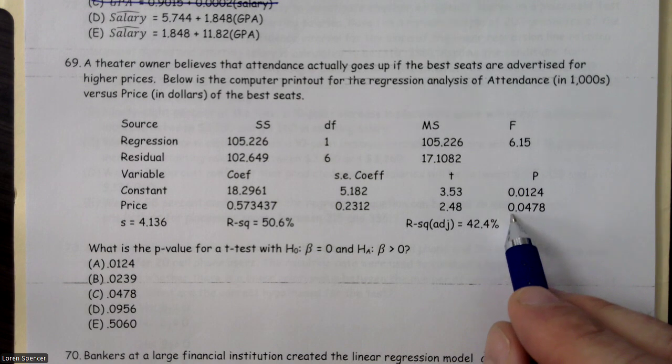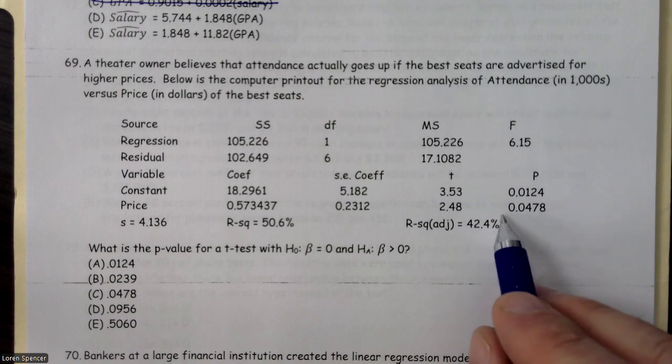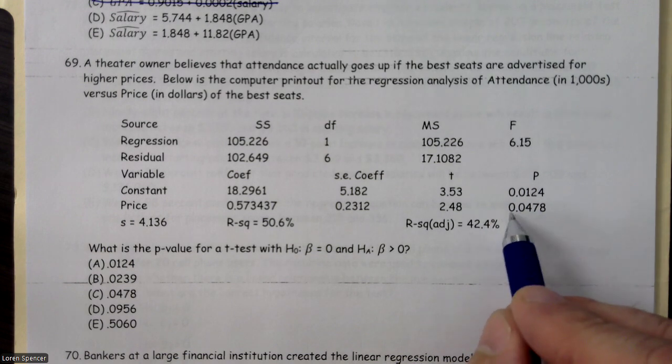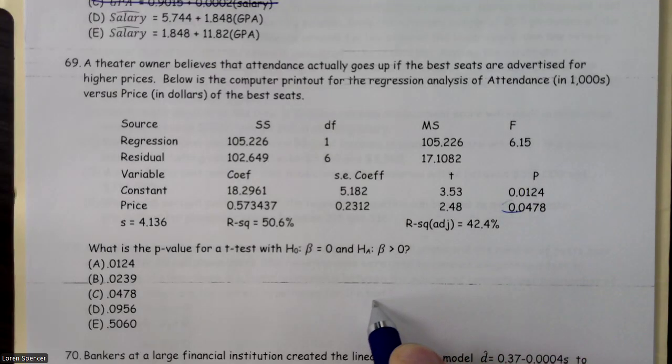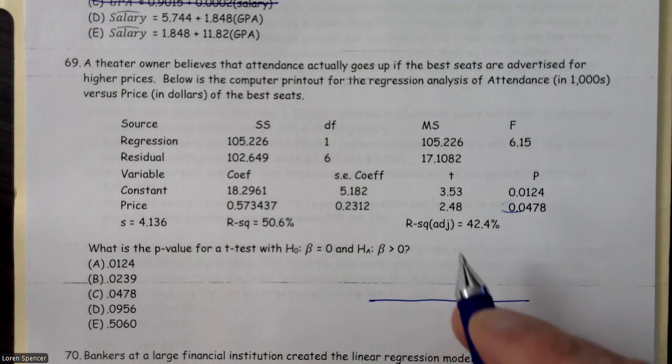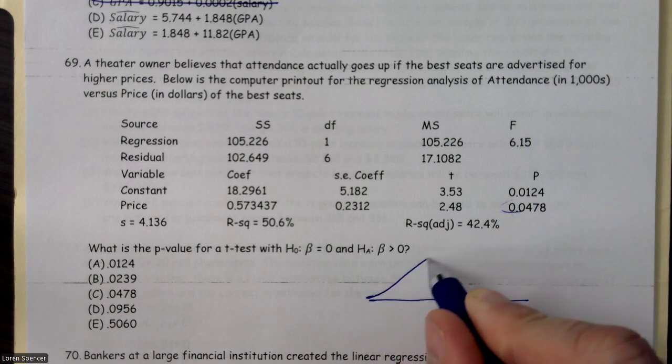Whenever they run this, people want to go, oh, this is my p-value. But this is the p-value based on a two-tail test. So let's look at that.